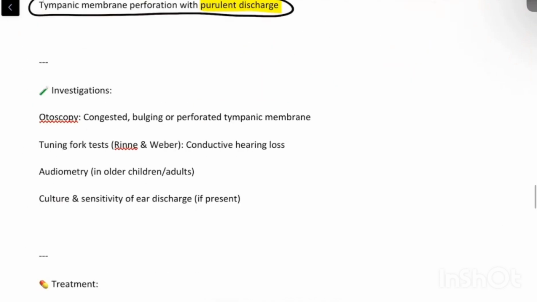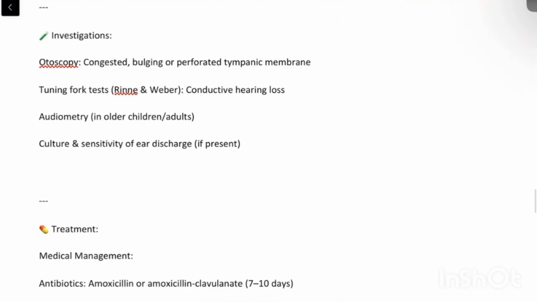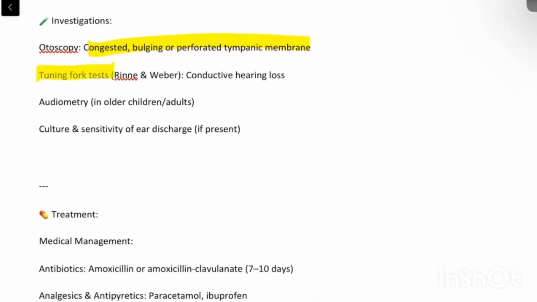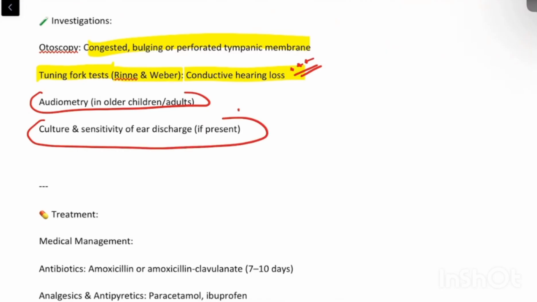These are the signs. How do we come to the diagnosis of ASOM? What are the investigations we'll do? Just like I said, otoscopy. On otoscopy, if we are able to see a congested, bulging or perforated tympanic membrane, then it will lead to a diagnosis of ASOM. On tuning fork tests, we will be able to see a conductive type of hearing loss in Rinne's and Weber's tests. So if they point towards a conductive type of hearing loss, then it is probably ASOM. Other than that, we can do audiometry in older children and adults, or we can take the culture of the pus which is draining out and send it for culture and sensitivity, and based on that we can select the appropriate antibiotic.